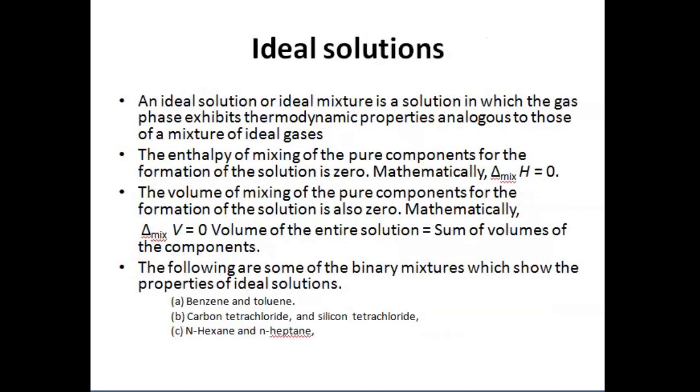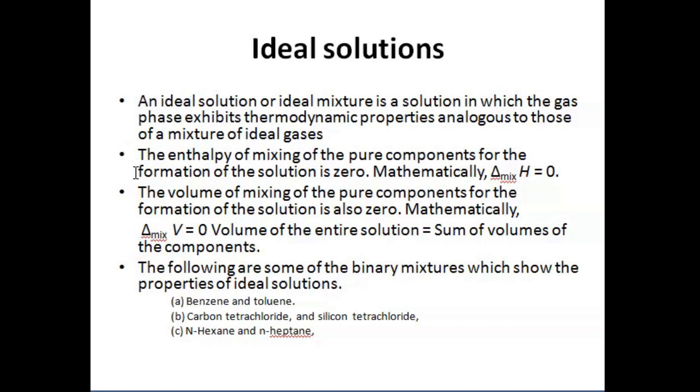In detail, if we talk about an ideal solution, an ideal solution or mixture is a solution in which the gas phase will exhibit thermodynamic properties analogous to those of a mixture of ideal gases.